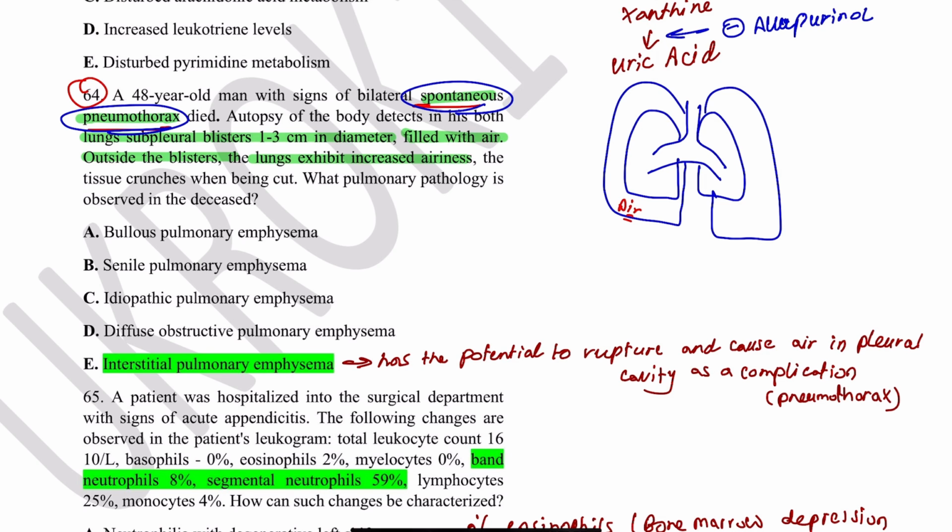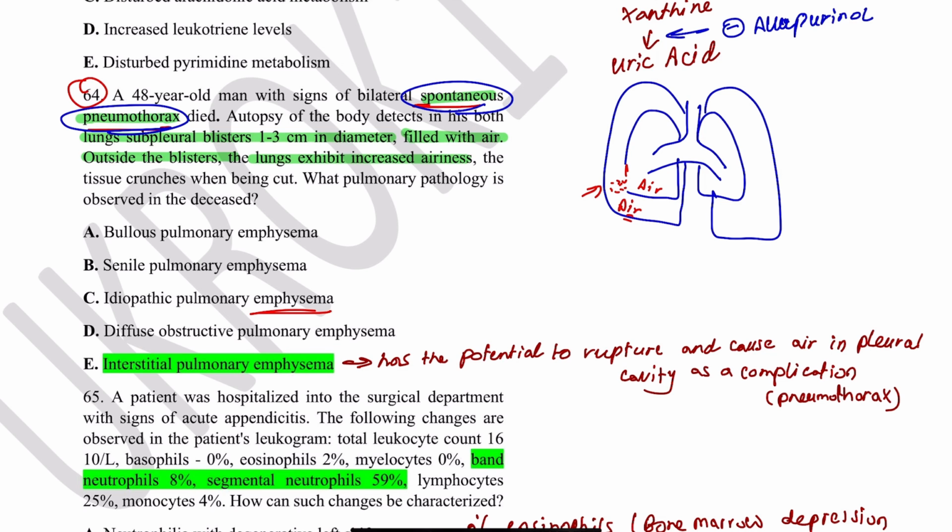There should not be air inside the pleural cavity. Air is only in the lungs. In case there is air inside the pleural cavity, we call it pneumothorax. Spontaneous pneumothorax is air inside the pleural cavity, not because of any trauma from outside. The chest cavity is intact, there is no damage to it. But there is a rupture of a part of the lung, okay, and air will go from there. And this is probably because of some disease like emphysema in this case.